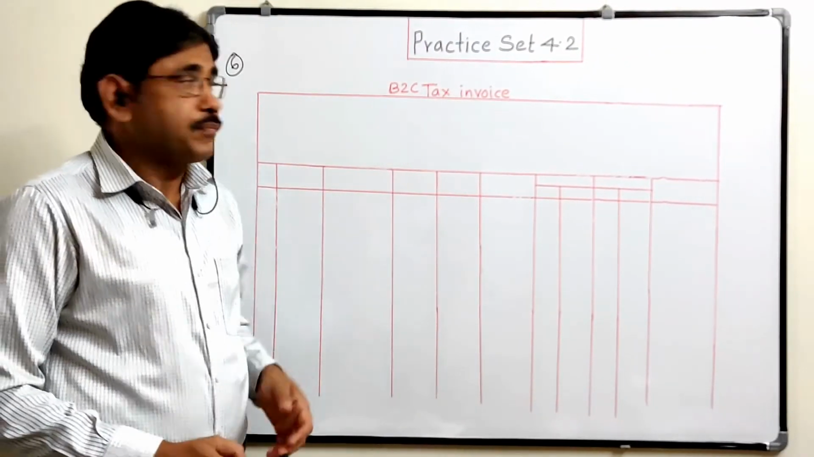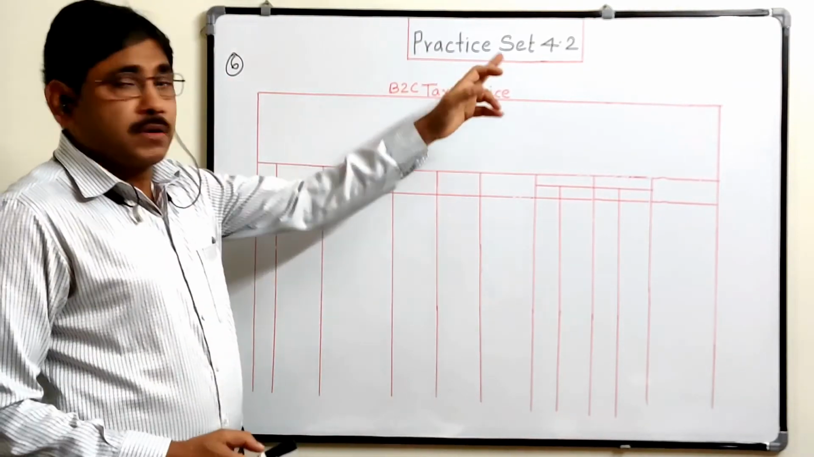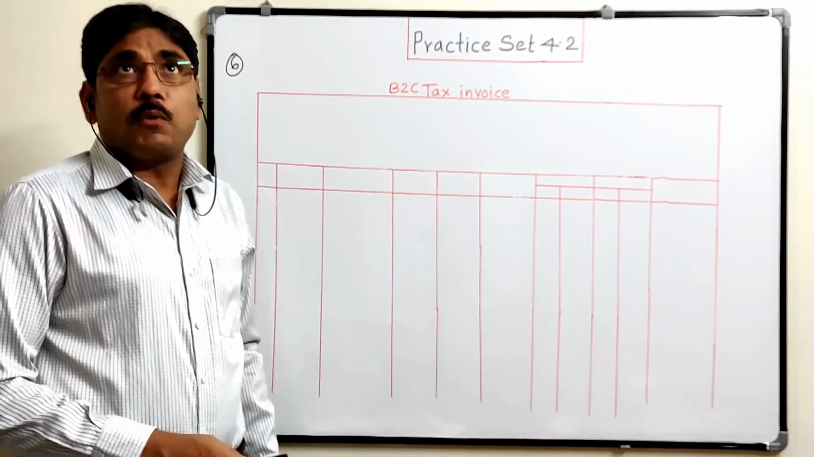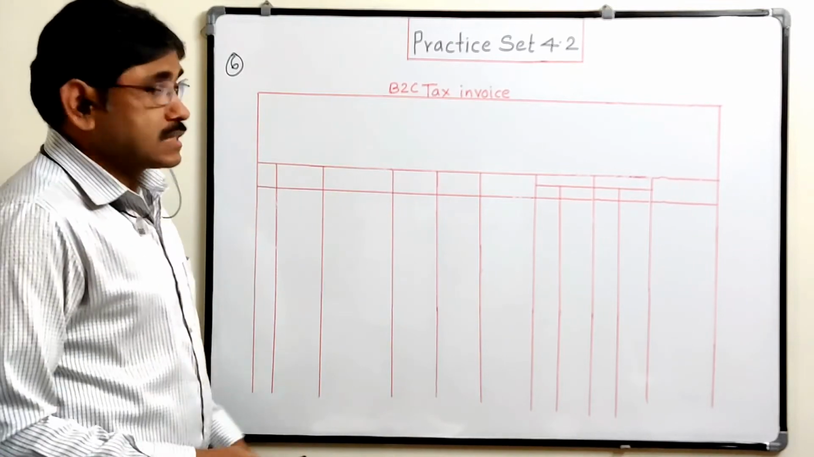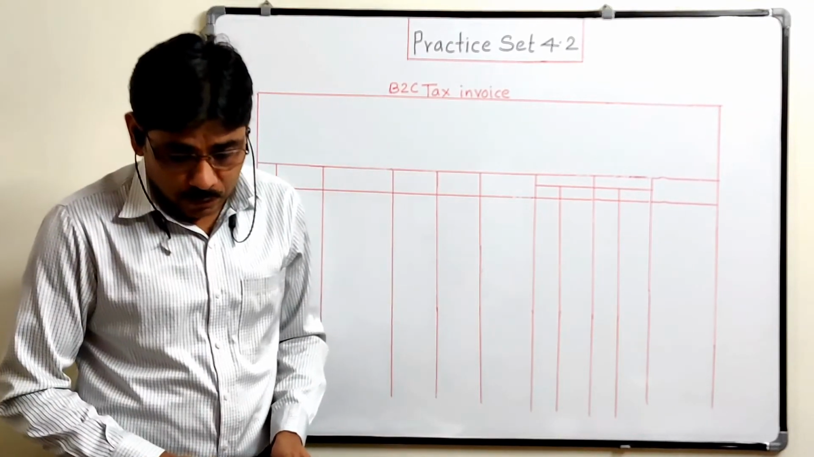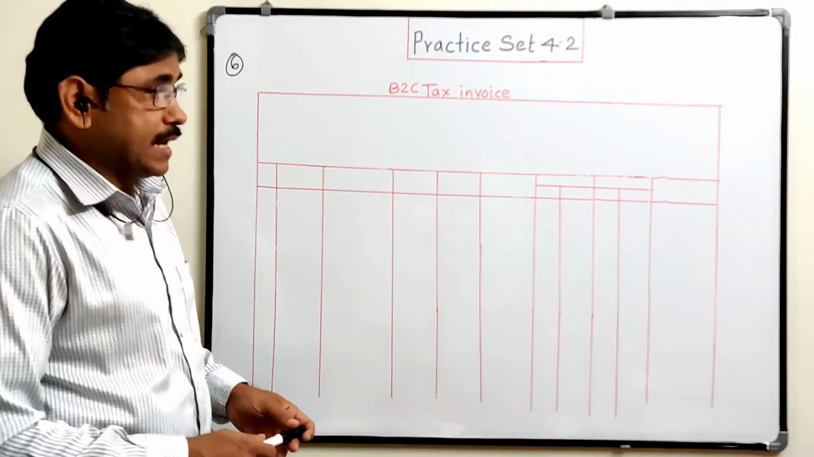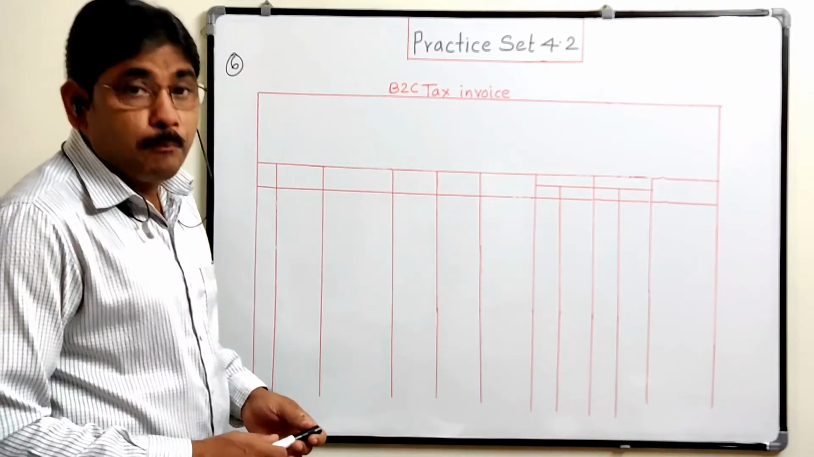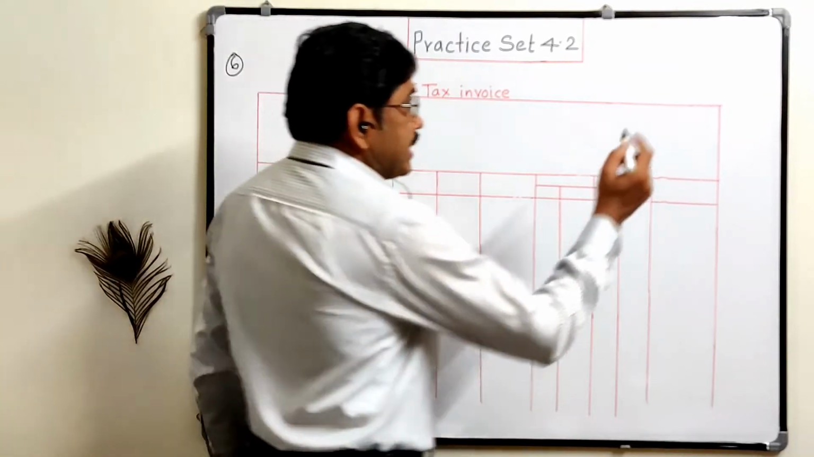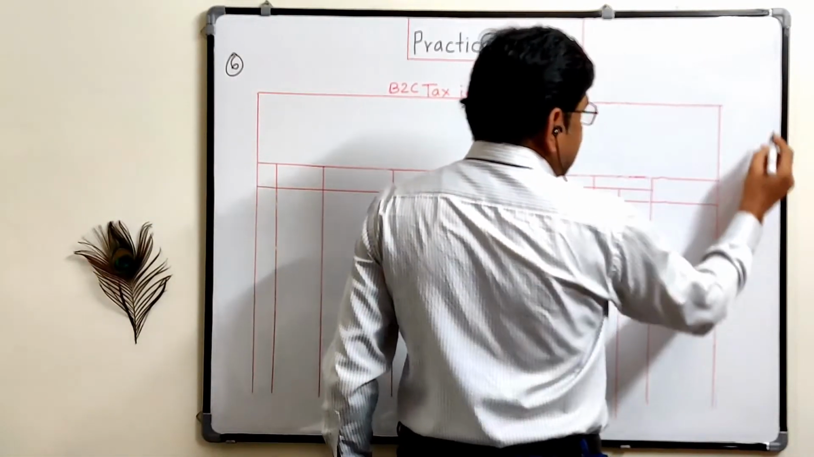Now let us see this sixth sum from practice set 4.2. In this sixth sum, what is given? We have to prepare a business to consumer, that is B2C, invoice. There are two types of invoice, B2B and B2C. What is the difference?